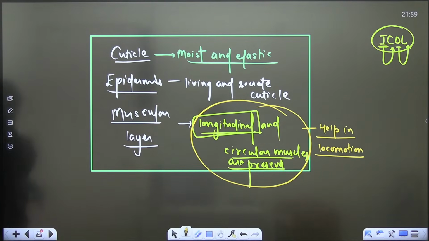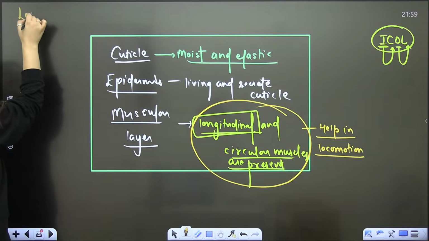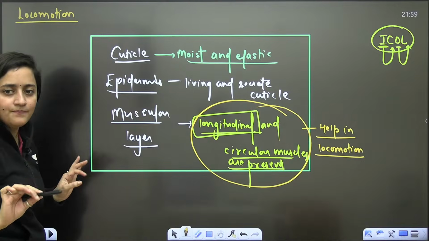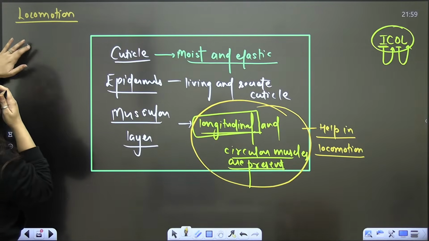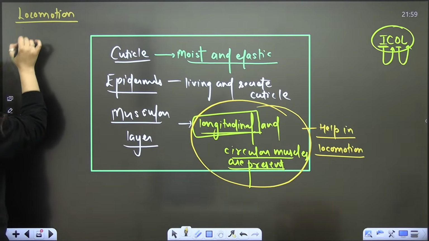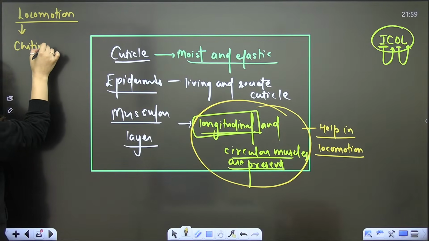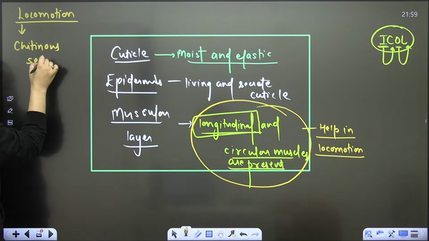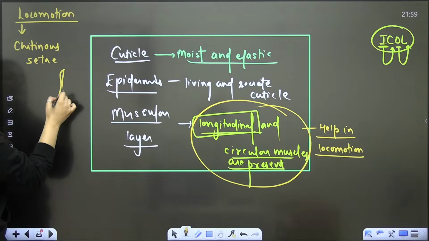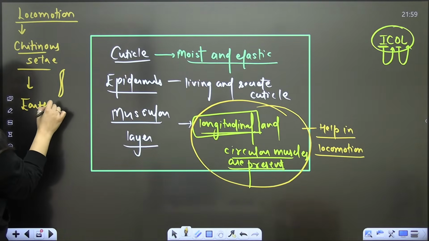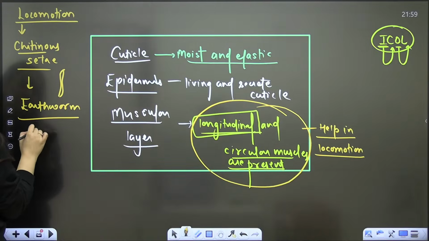Now they have some setae and some appendages for locomotion. In this particular phylum, you will already see segmentation, and they are coelomates also. So when you talk about locomotion, you will see chitinous setae, which are S-shaped. We'll see it in the case of earthworm, and the lateral appendages.